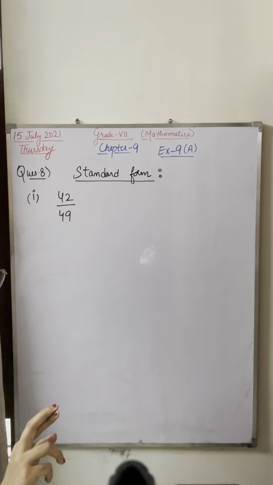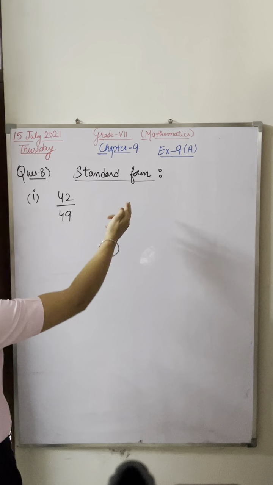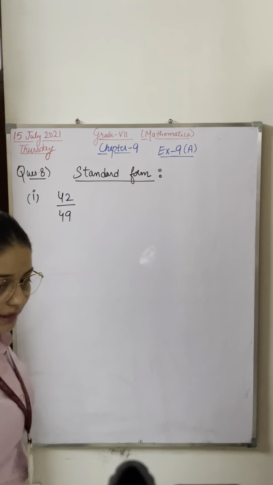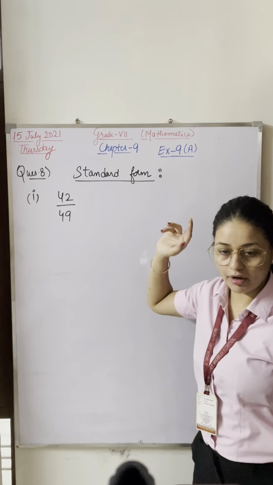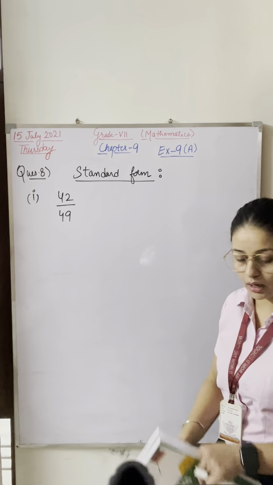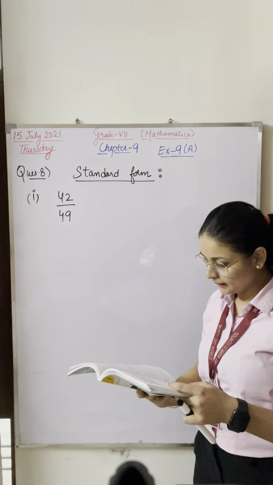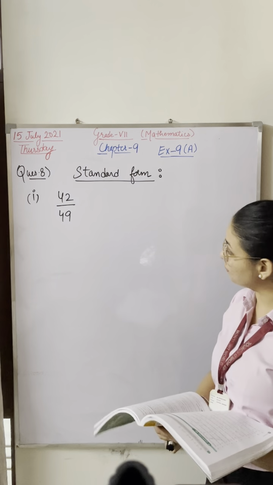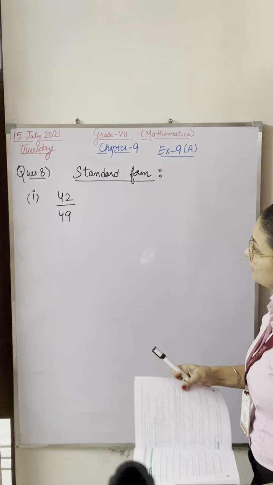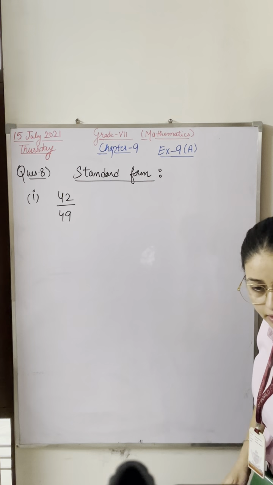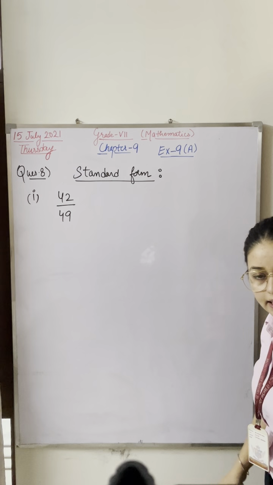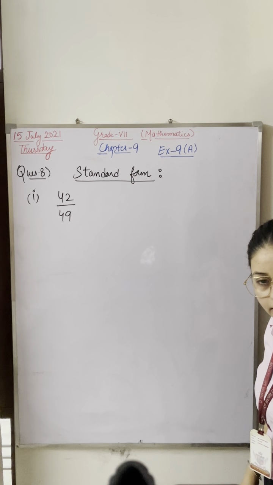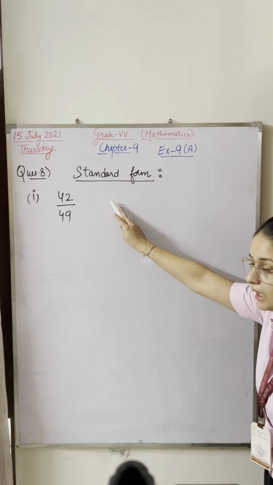Yeah. So now in question 8 you have to find out the standard form. Very easy. In question 8 you have to find out the standard form. So how can you find it out? The question is 42 upon 49. So how can we find it? Anyone can tell me how we can find out the standard form? Please bring the ideas.